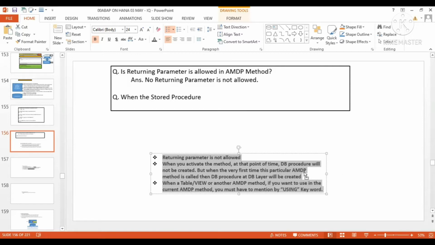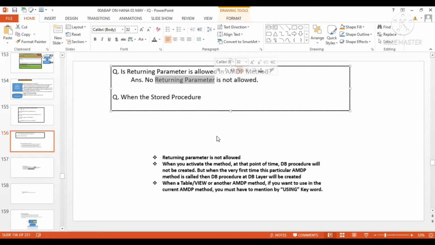Sure. And the other question was, why is the returning parameter not allowed? I'm not able to relate that. These are very good questions, logical questions. I don't know actually the reason why the returning parameter is not allowed. If I find something, I'll send it. Even myself, I'm looking for such kind of answers, but I need some time to investigate deeper. However, very good question, why is the returning parameter not allowed? And why is deep structure or nested structure not allowed?